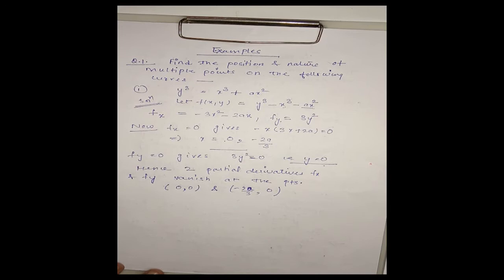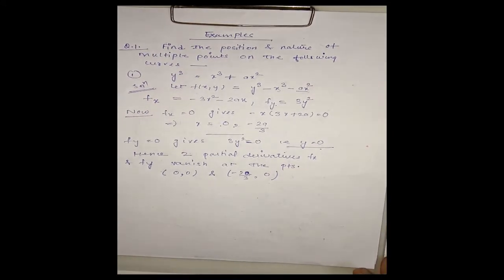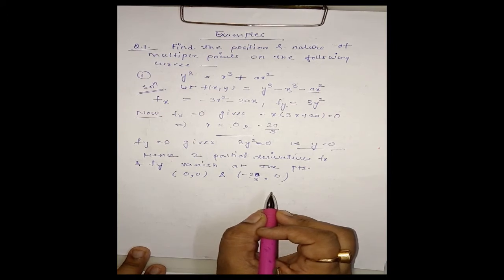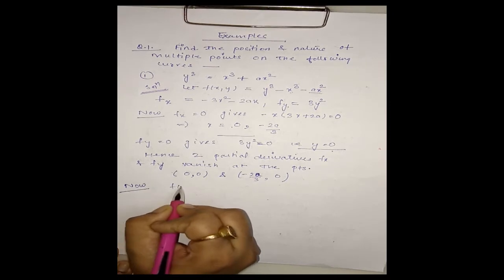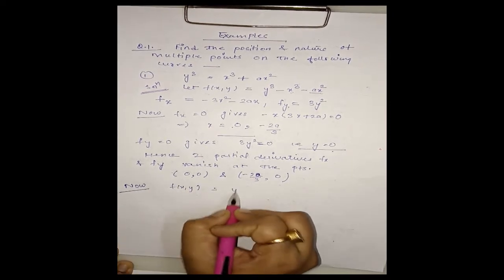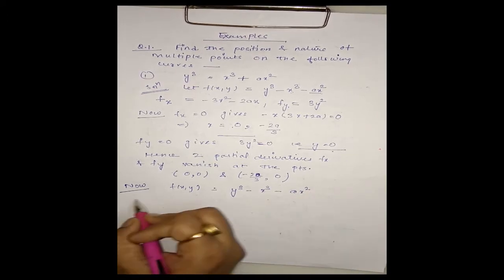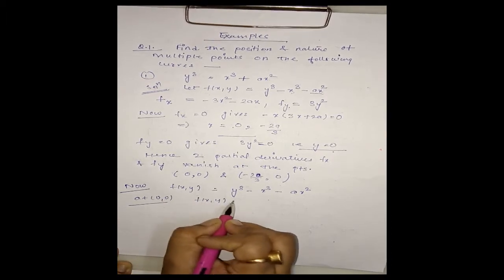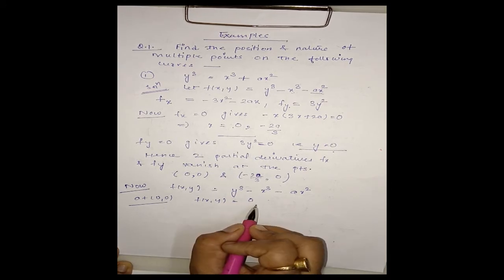Now we have to check the third equation, that is the curve equation f(x,y) equal to 0. We check whether these two points lie on the curve or not. f(x,y) is y cube minus x cube minus a x square. At the point (0, 0), on taking x as 0 and y as 0, I get f(x,y) to be 0.